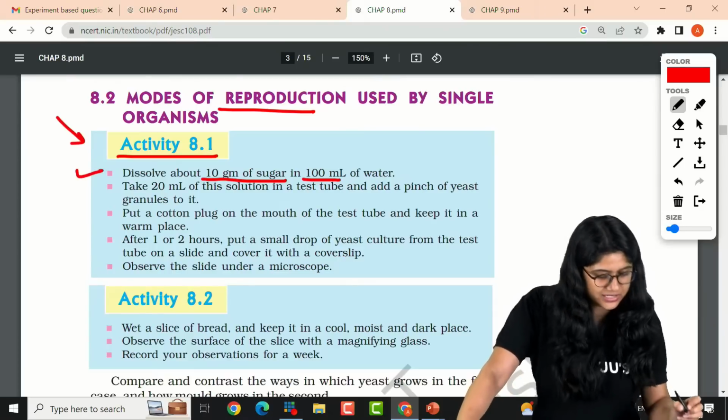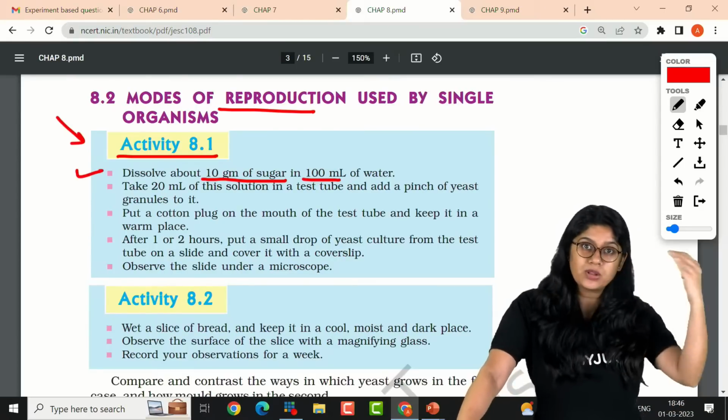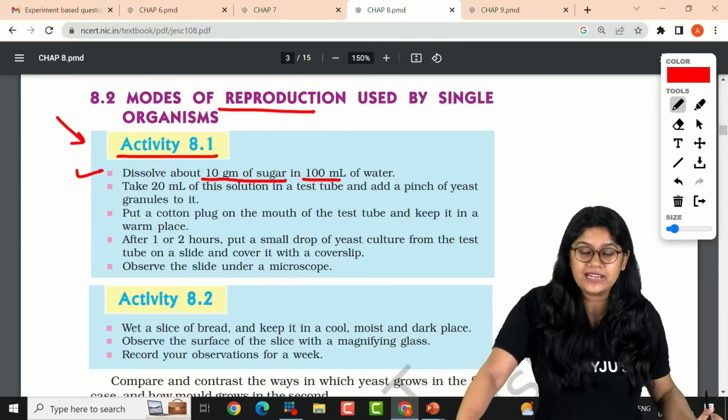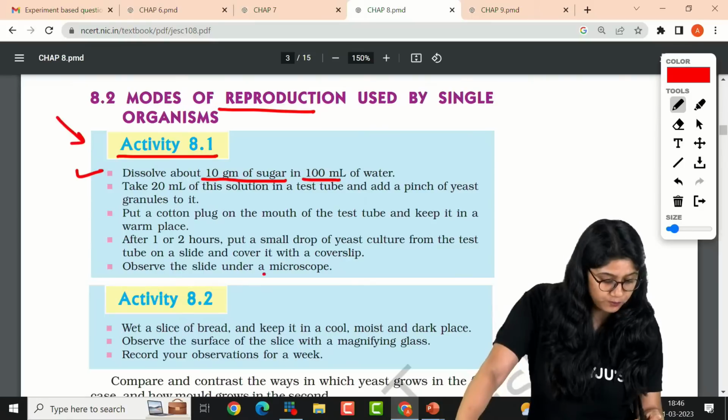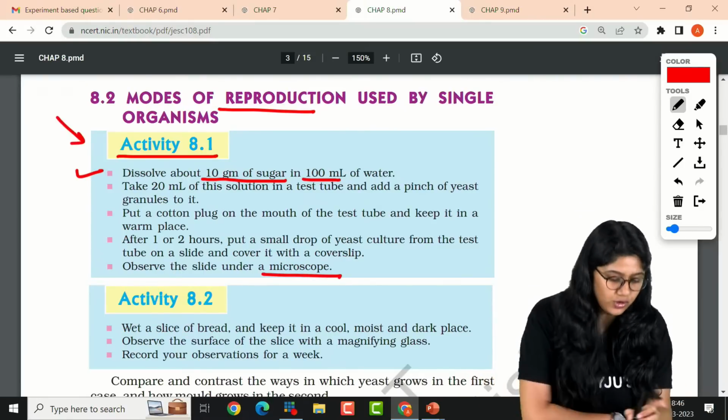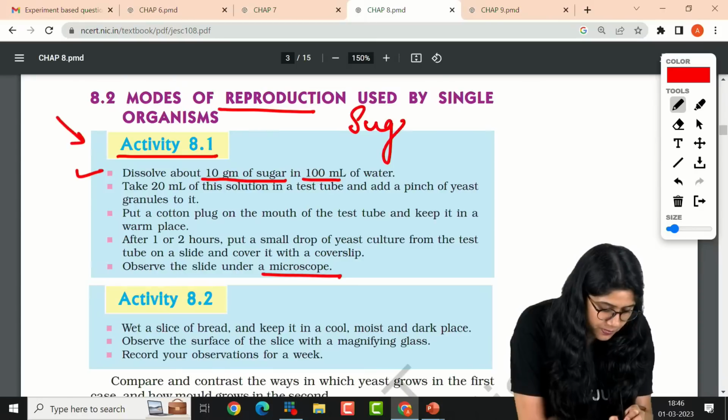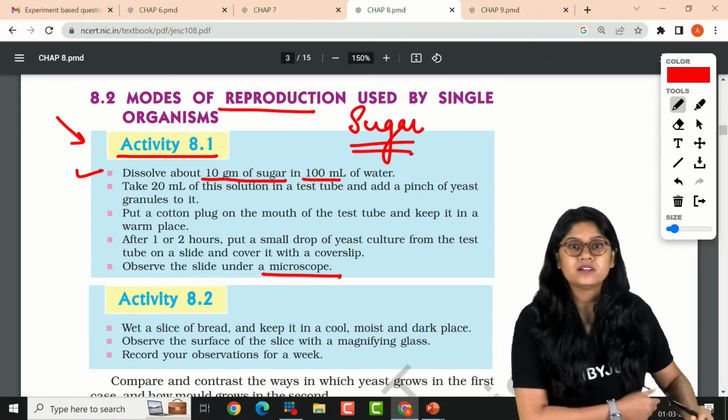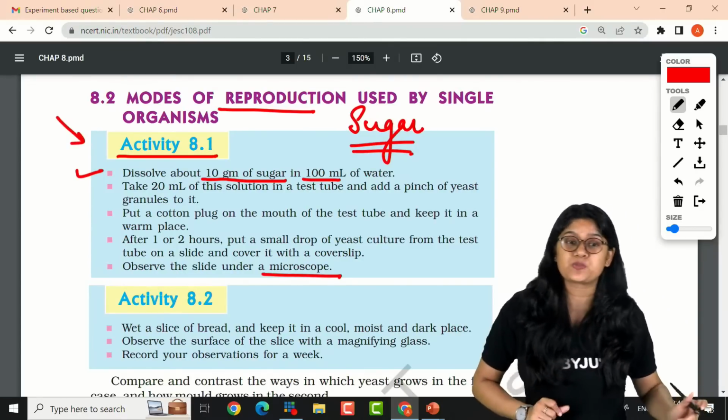After some time, they will be observing the yeast under the microscope. Of course, we know that sugar will help the yeast to grow, and we will be seeing which process.